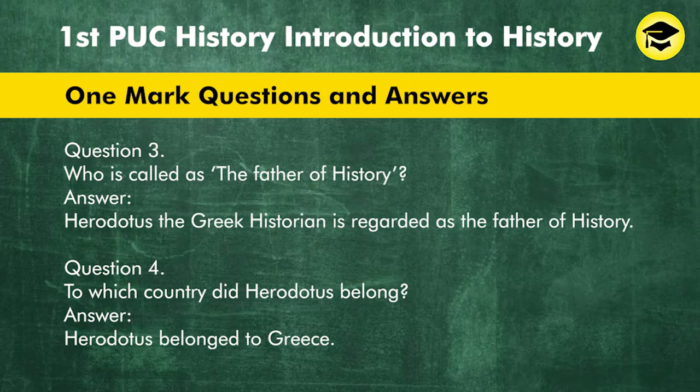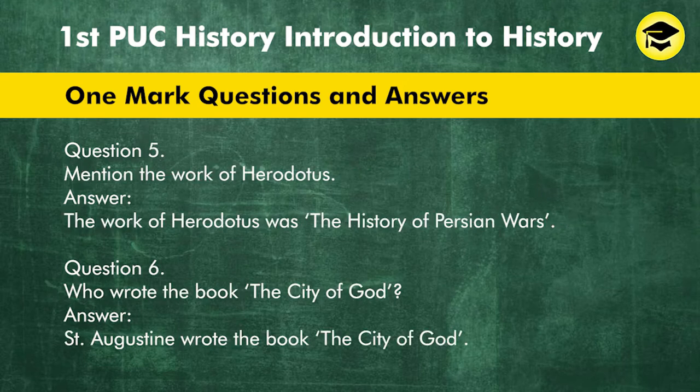Question 3. Who is called the father of history? Answer. Herodotus, the Greek historian, is regarded as the father of history. Question 4. To which country did Herodotus belong? Answer. Herodotus belonged to Greece. Question 5. Mention the work of Herodotus. Answer. The work of Herodotus was The History of Persian Wars.